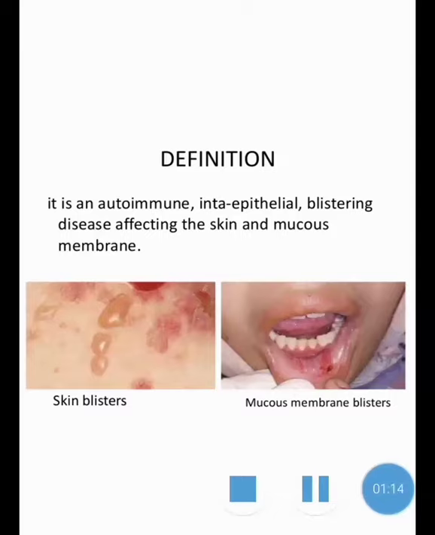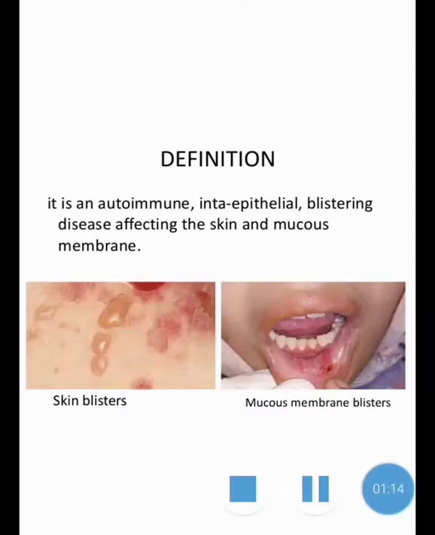Then it may occur with penicillin and captopril. These are all drugs that may be used for different diseases. So if we are using these drugs continuously, there may be a chance for pemphigus, and it may be associated with myasthenia gravis. Myasthenia gravis is also an autoimmune disorder, so it may occur with this problem.